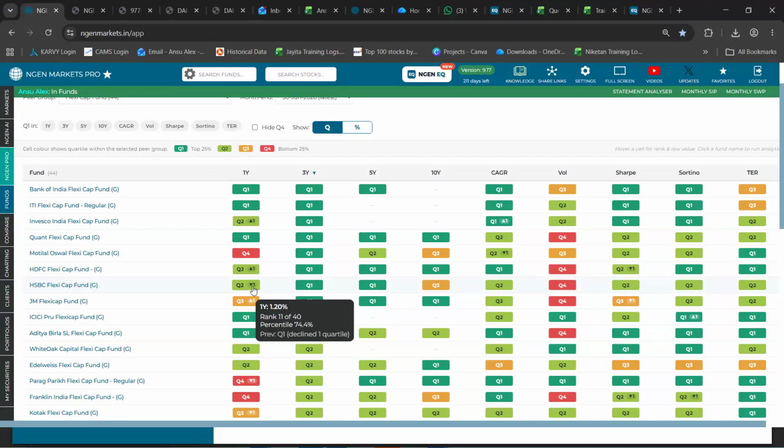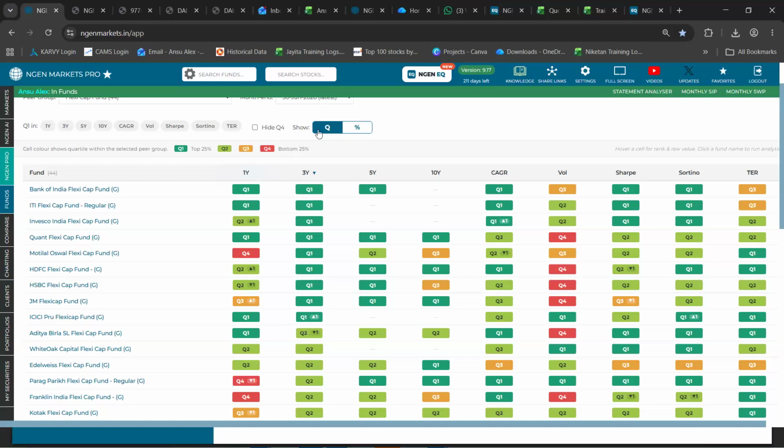In the 1 year statistics, you could see HSBC FlexiCap has the downward arrow. It says in comparison to the previous month, it has moved one quartile down. Previously it was in quartile 1 and right now it is in quartile 2 basis the 1 year data that we are talking about.